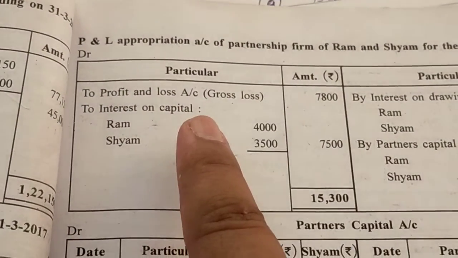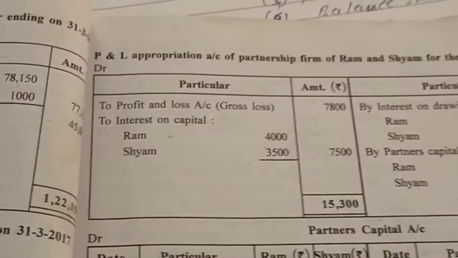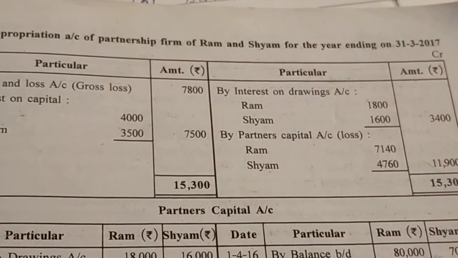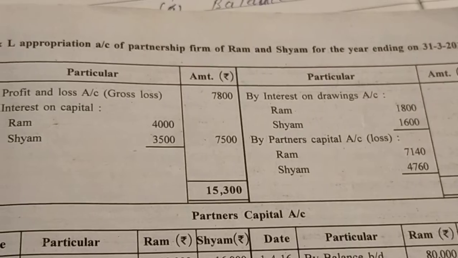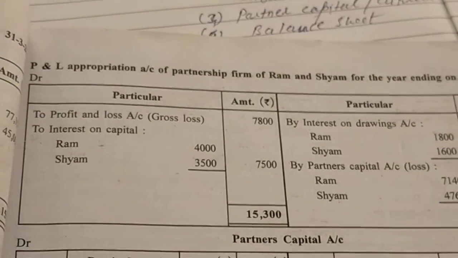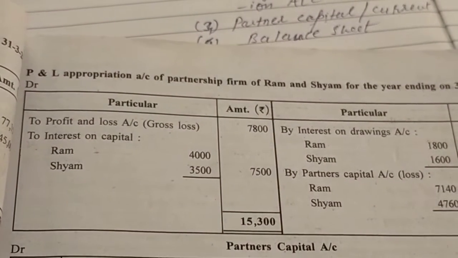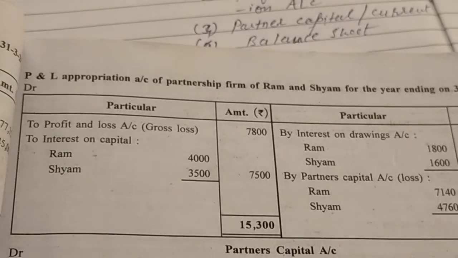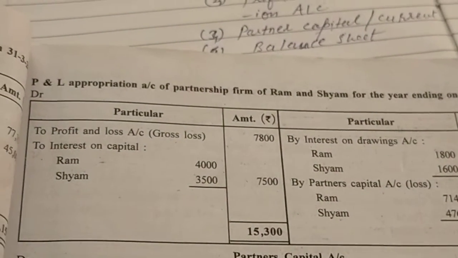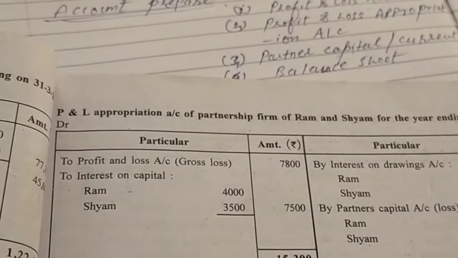Now you know very well that interest on capital comes to the debit side. Here the question is saying, if the firm is getting a loss, then we have to allow the interest on capital. So here we will allow the interest on capital. Sometimes, if the firm is getting a loss, we have to pay the interest. So there are so many provisions in the question, and when we meet in the class or school, we will discuss it very elaborately.